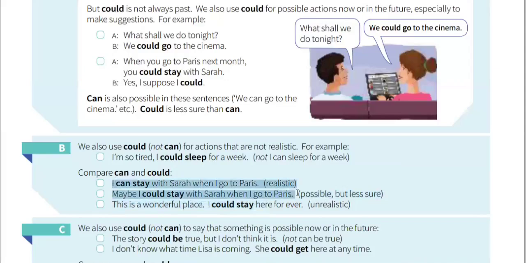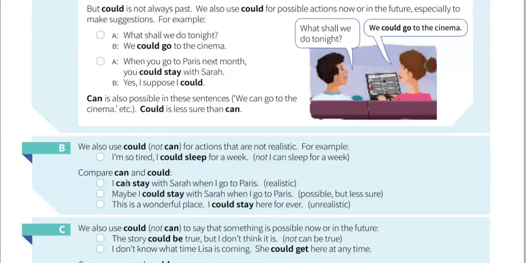So in this case, now we will compare can and could. Read this. I can stay with Sarah when I go to Paris. Realistic. And maybe I could stay with Sarah when I go to Paris. Possible. But less sure. So can is more realistic than could.